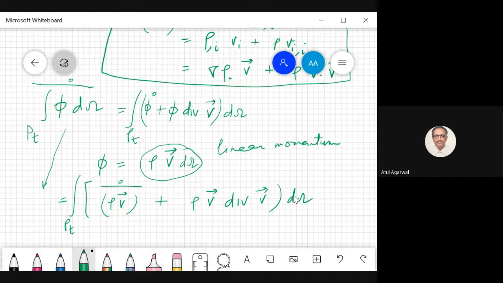This is the net force applied on the body. What is Newton's second law? Time derivative of linear momentum is equal to the net force applied on the body. Any problem with this? So the net force applied on the body is the time derivative of linear momentum, and this is the time derivative of linear momentum.